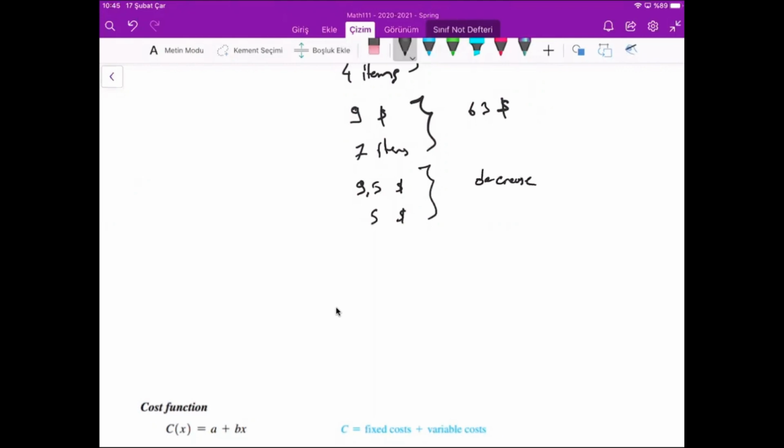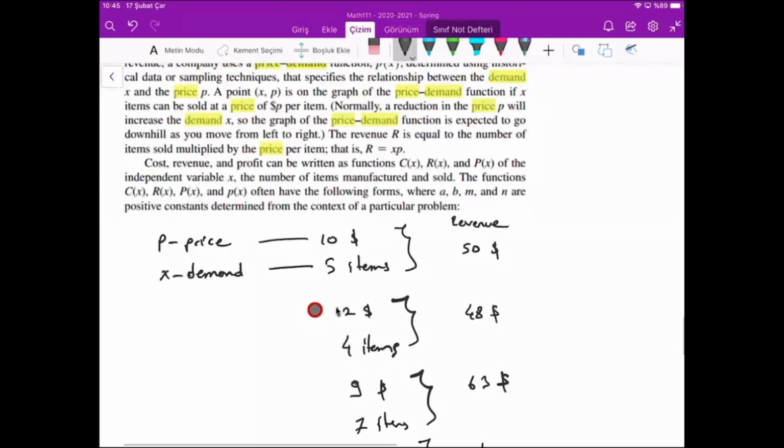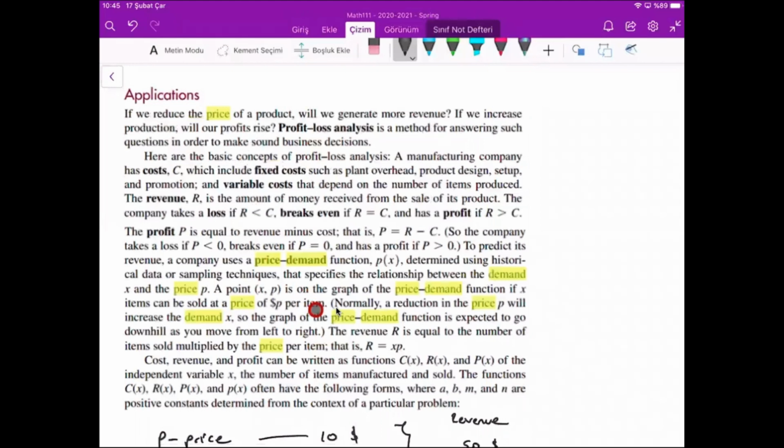Let's look at the application again. If we increase the production, will our profit rise? We don't know. To determine this, we should make a profit loss analysis. Profit loss analysis is a method for answering such questions in order to make sound business decisions. Now I will give you some basic concepts for the profit loss analysis.